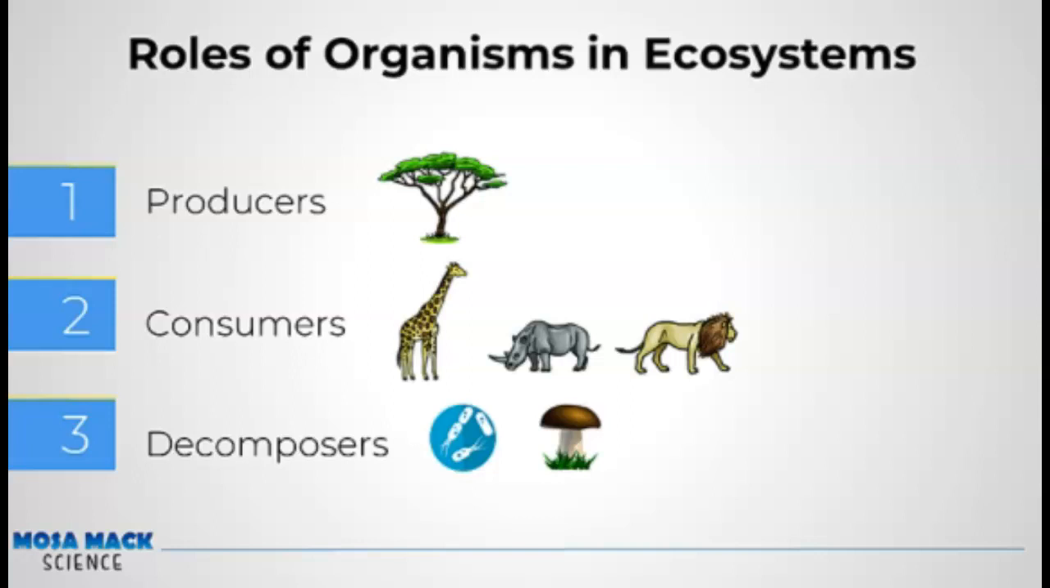The giraffe, lion, and rhino are all consumers. Consumers obtain energy by ingesting plant or animal matter, so eating something else. The bacteria and mushroom are decomposers. Decomposers break down dead plants and animal matter and help recycle nutrients back into the soil.